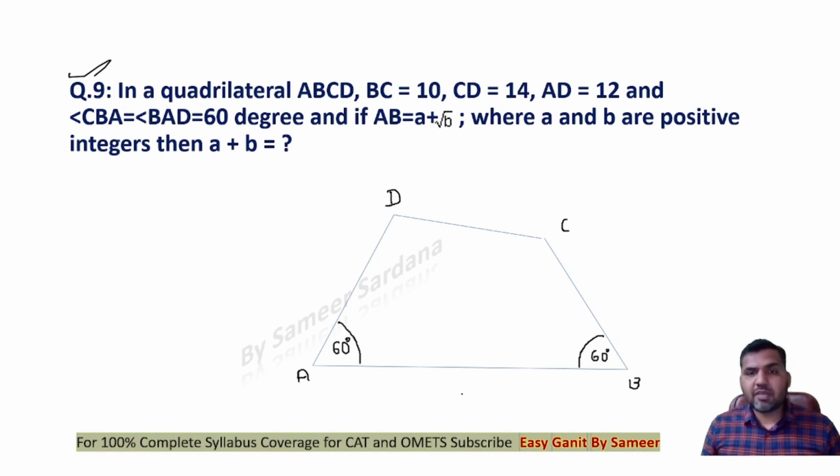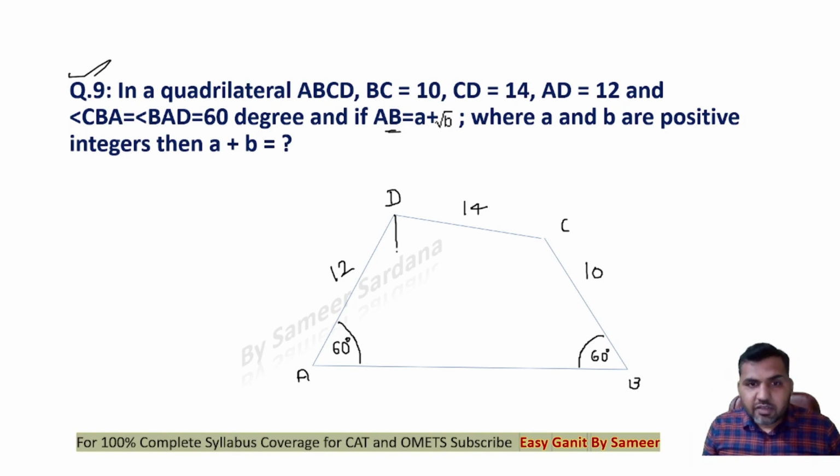Now AB is A plus root B. The length of BC is given to me as 10. The length of CD is given to me as 14. AD is given to me as 12. Where A and B are positive integers, we are supposed to find out A plus B. So A plus B is what we need to find out, guys.